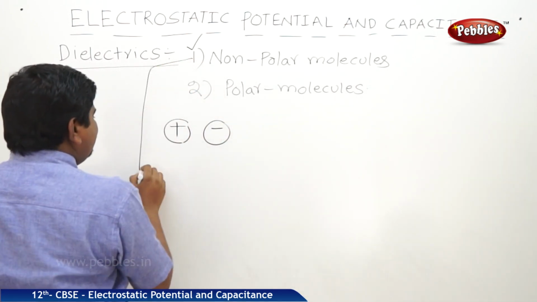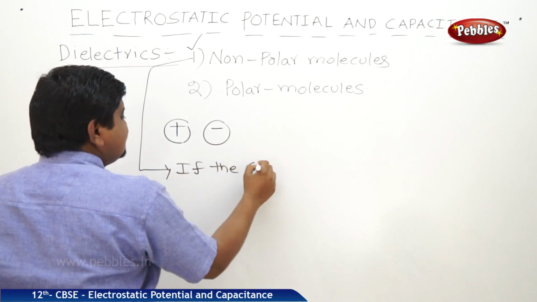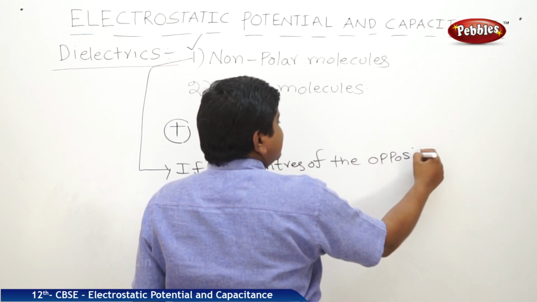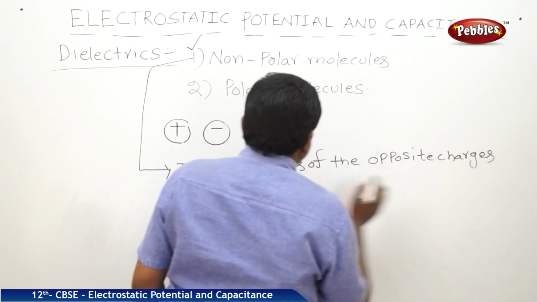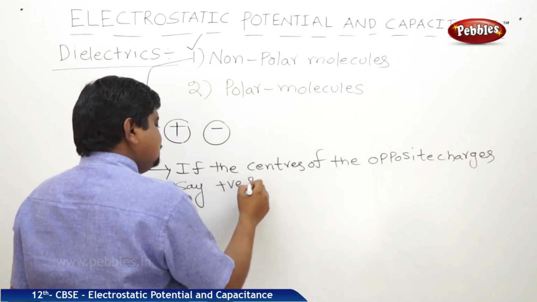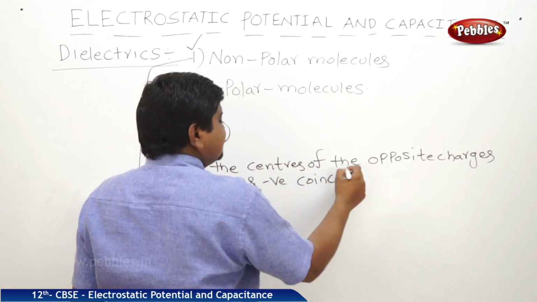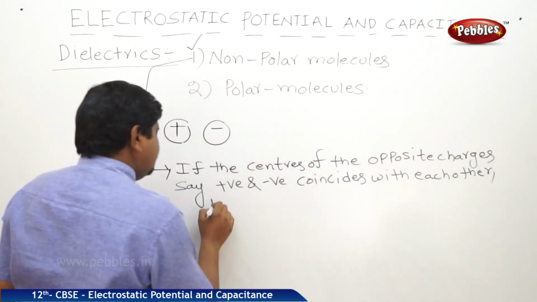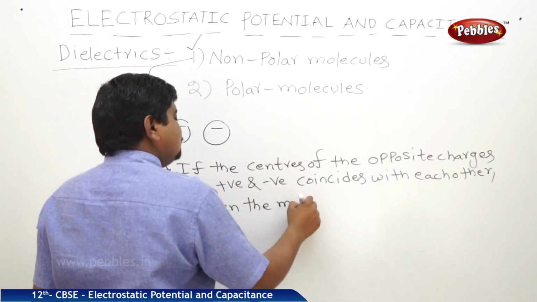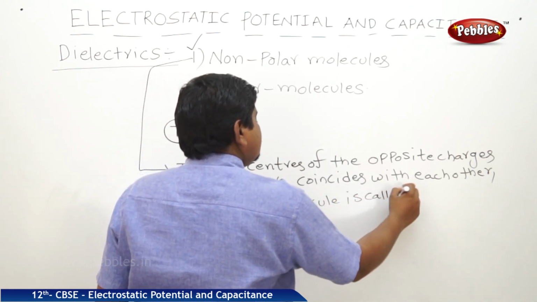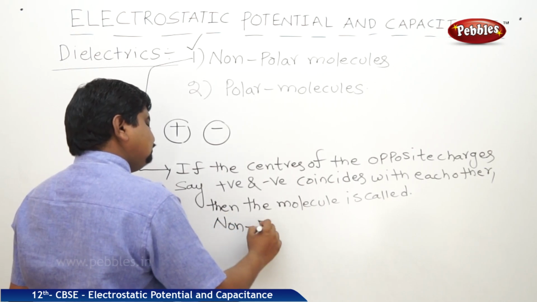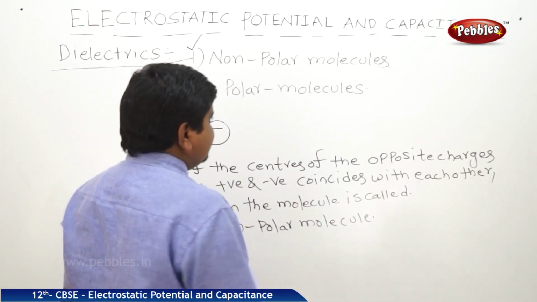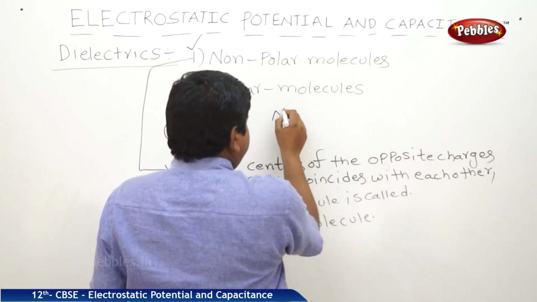So the definition of non-polar molecules is: if the centers of the opposite charges, positive and negative, coincide with each other, then the molecule is called a non-polar molecule.